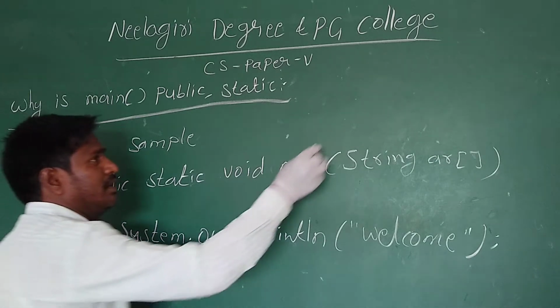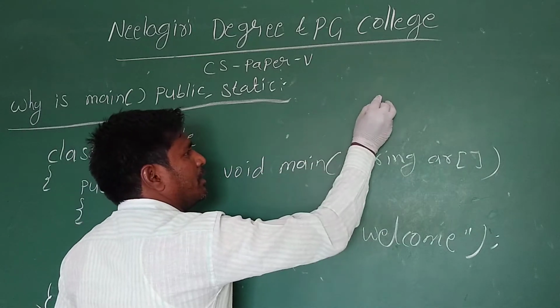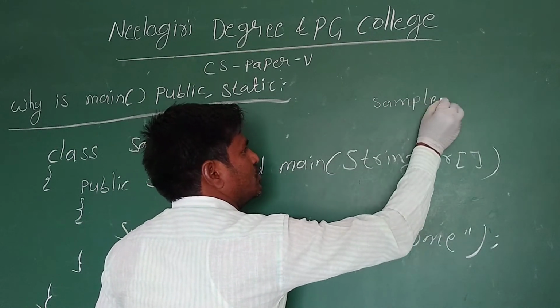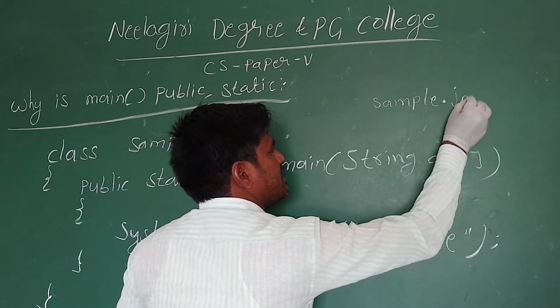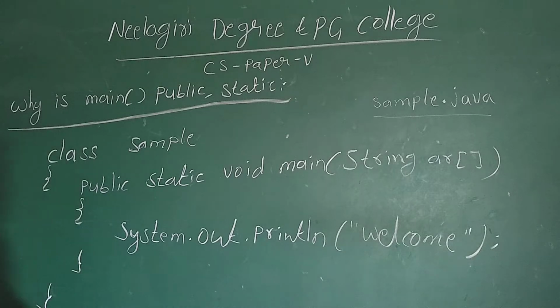We also studied that we have to save this program with the name of the main class name. The class name is sample, so we have to save it as sample.java.